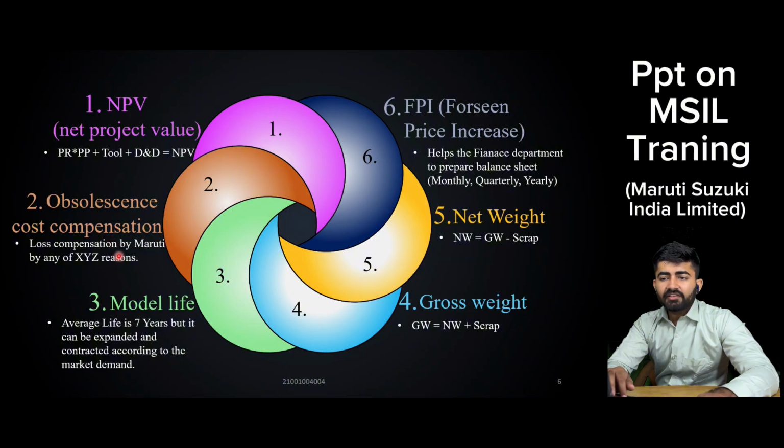Now coming to the model life, the average model life of a vehicle is 7 years. It can be reduced or increased by the demand for the vehicle in that market.